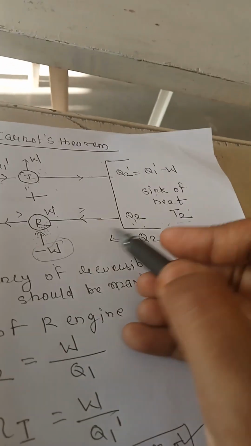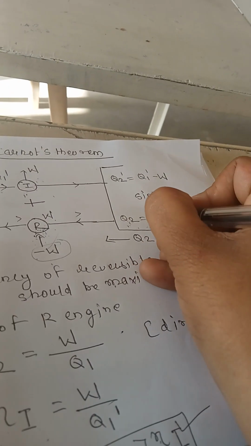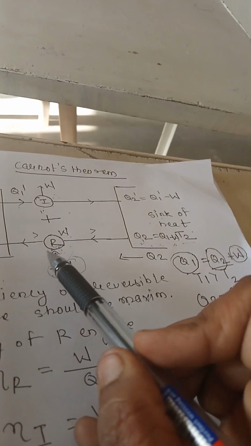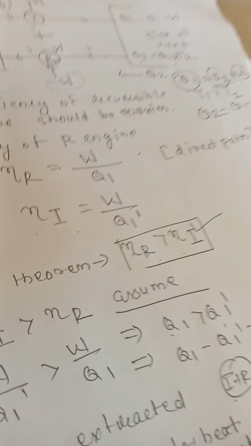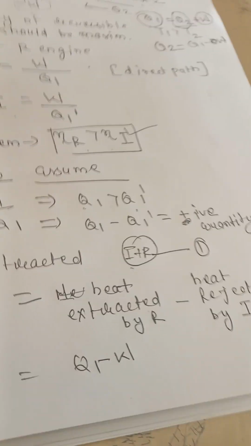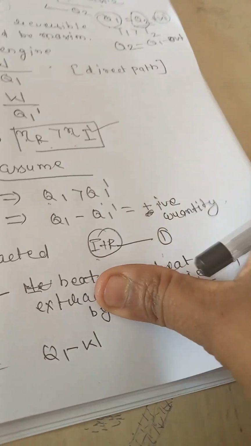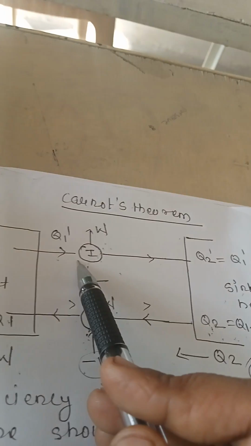Then the net heat rejected by R, Q2. See here, what is the value of Q2? Q1 minus W. So Q1 minus W heat is rejected by R. Then heat rejected by I. How much heat rejected by I?